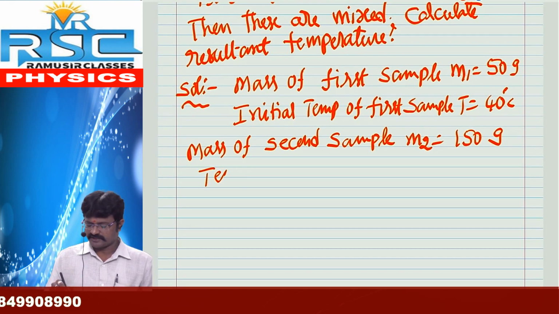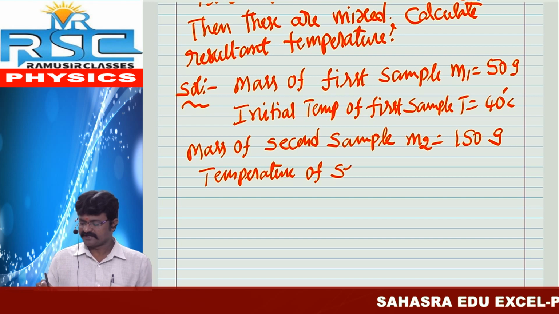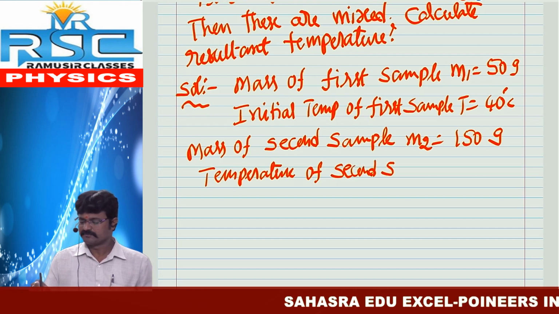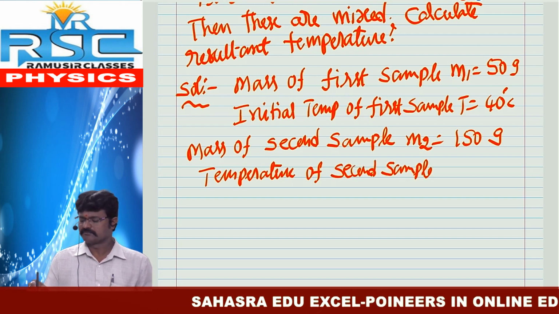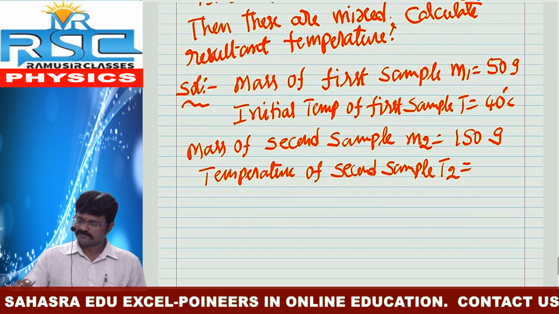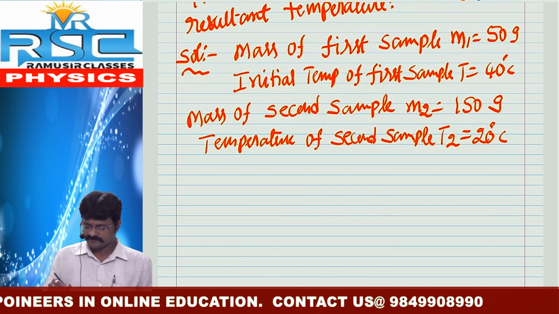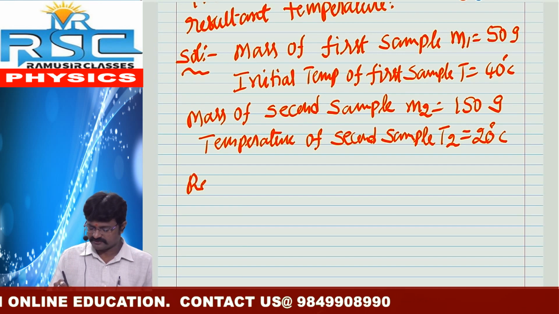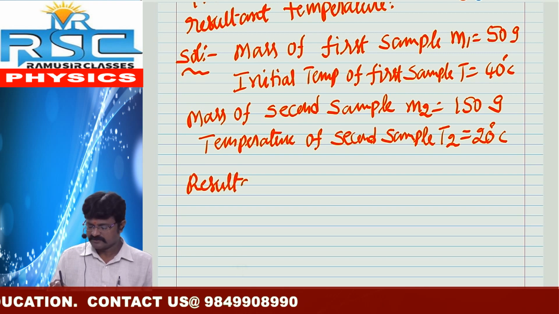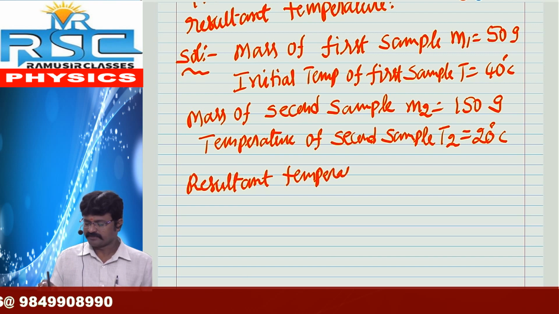Here also temperature of second sample, T2, equal to 20 degrees Celsius. Then resultant temperature.